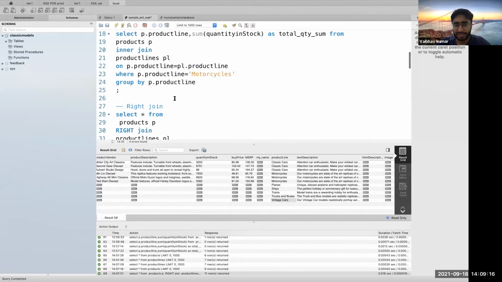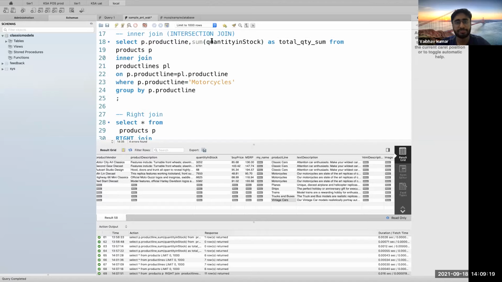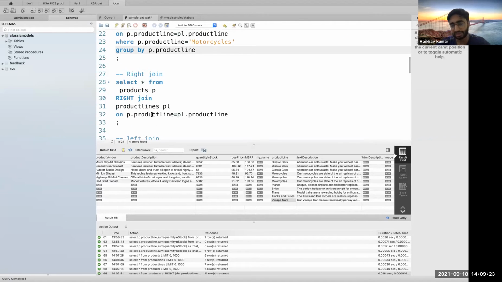And similar things, group by, aggregate, where clause, whatever I have used here applies here as well. There is no partiality around things where you could only use it within a join or something. So right join is again one of the things which, depending on your use case, what all the things that you want to perform.